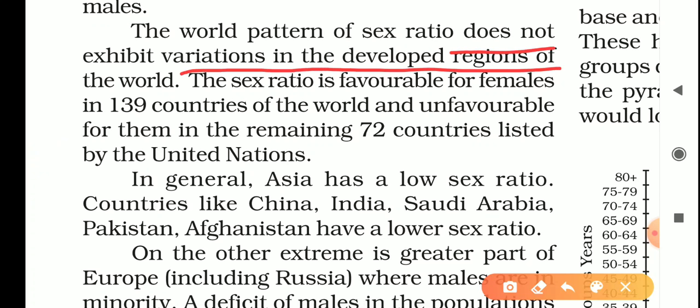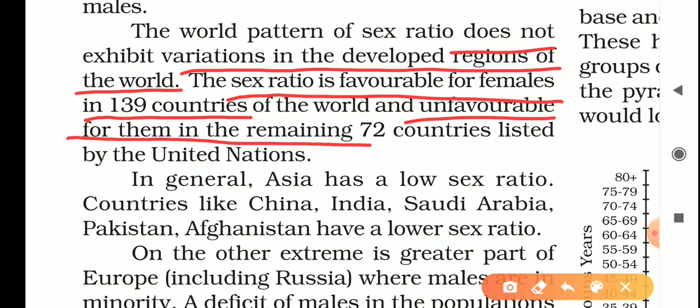Then the world pattern of sex ratio does not exhibit variations in the developed regions of the world. The sex ratio is favorable for females in 139 countries. It means in 139 countries of the world, females are more than the males, and unfavorable for them in the remaining 72 countries listed by the United Nations. It means the remaining 72 countries have low sex ratio in the world.